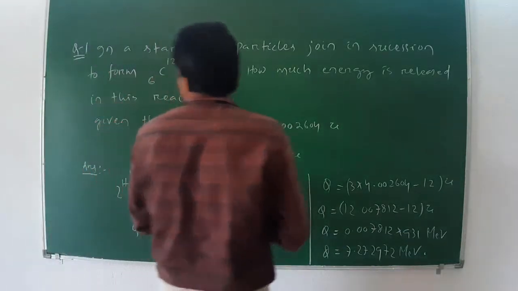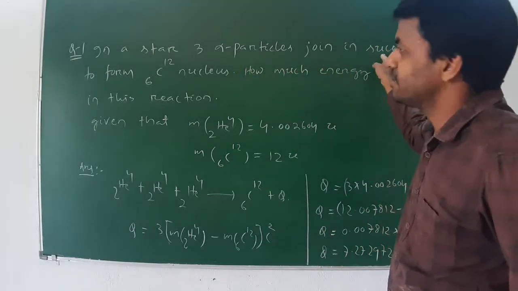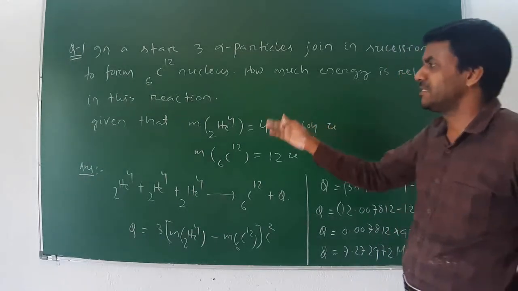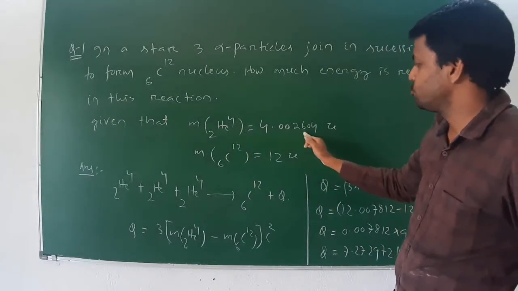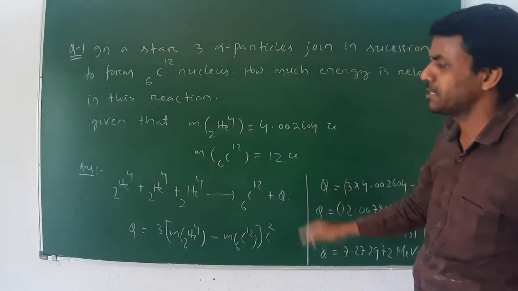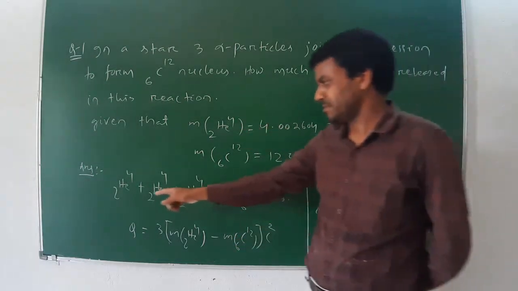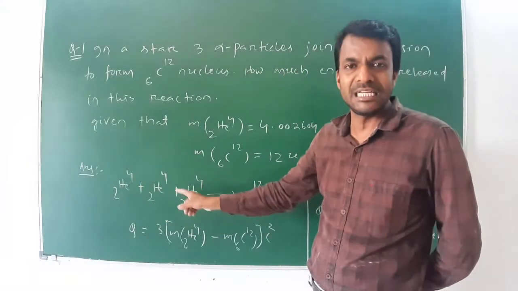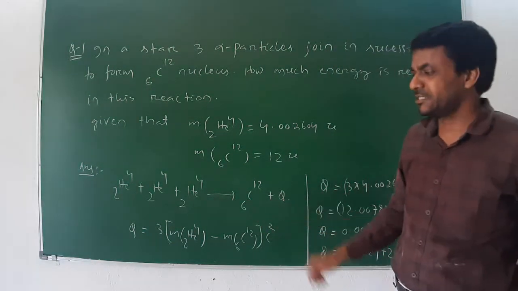One question discussion. In a star, 3 alpha particles join in succession to form a 6 C 12 nucleus. How much energy is released in this reaction? Given that the mass of each helium is 4.002604 atomic mass unit and the mass of 6 C 12 carbon is 12 atomic mass unit. What is the amount of energy released? This is the equation: 2 He 4 plus 2 He 4 plus 2 He 4, 3 helium, gives carbon 6 12 plus Q value. We have to find this energy released.